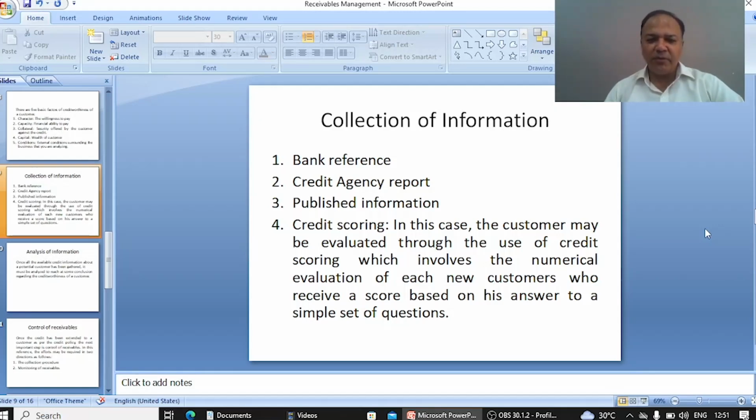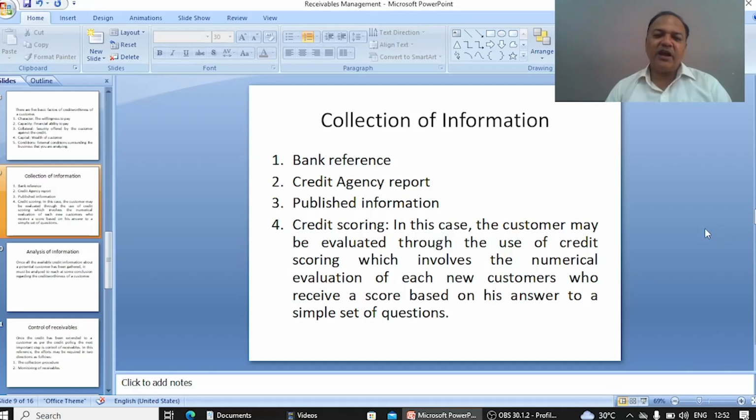So published information is the information published by different firms, and on the basis of it, it is very easy for us to make a decision about the credit granted to this person.